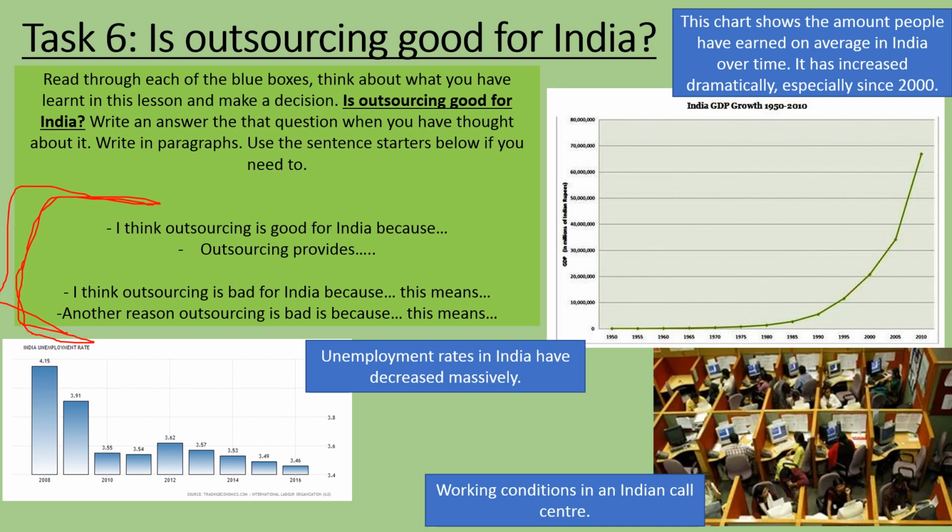Maybe round it off with a conclusion. So overall, I think outsourcing is good, or overall I think outsourcing is bad for India because maybe the pros outweigh the cons, or the cons outweigh the pros, things like that. Or something like, as much as it provides employment, the employment is poorly paid and the conditions are poor, and things like that. So that could be something you'd write. So task 6, last task, you can pause here and start answering those questions for me.